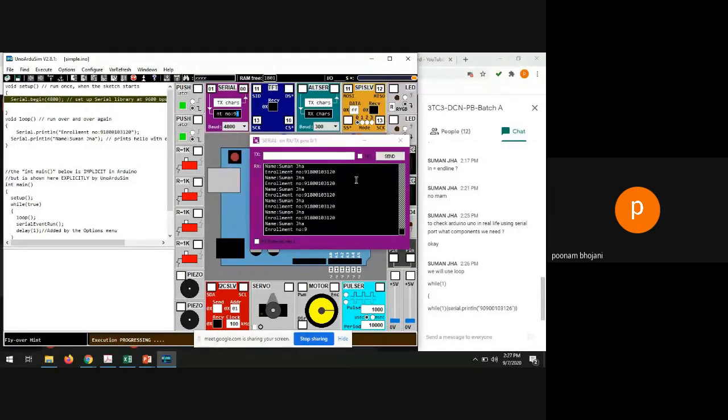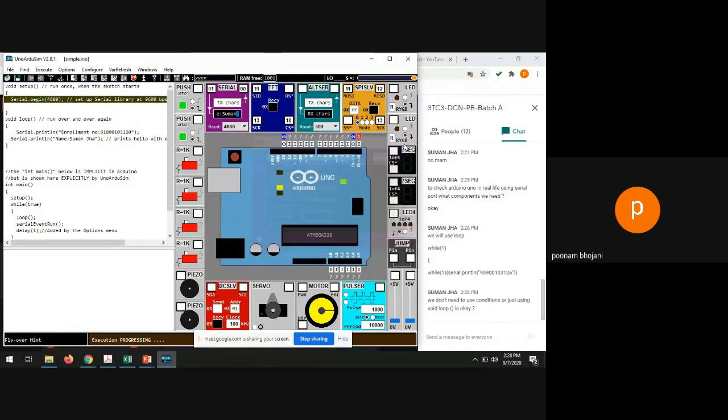Any other doubts from anyone regarding this? It continues unless and until we close it, or, let's say, hold the running process, hold the execution. Then it will be done. Do we need to use conditions, or just void loop? Yes, it is completely okay.